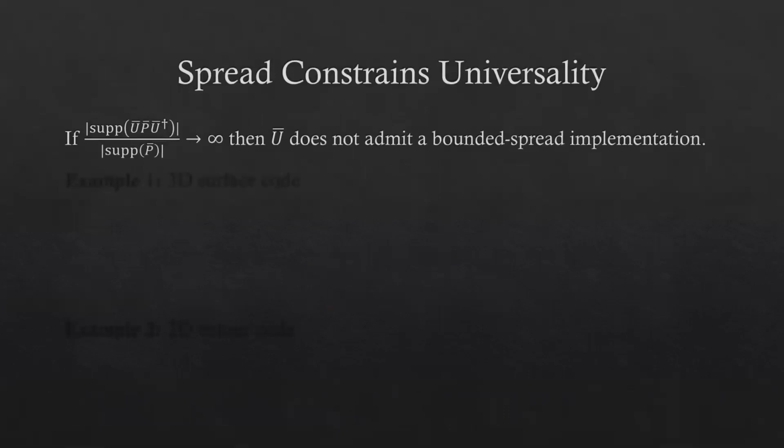This is important since we also show that the spread of a quantum channel constrains its ability to complete a universal gate set. In particular, the basis for this is noting that in the case where the ratio of the image of a logical operator P bar under the action of U bar over the support of P bar goes to infinity as the code size increases, then U bar does not admit a bounded spread implementation. The reasoning for this is that if P bar is mapped under U bar to some much larger operator U bar P bar U bar dagger, then this much larger operator will involve a large spread of Pauli operator P bar, and this large spread will preclude it having bounded spread.